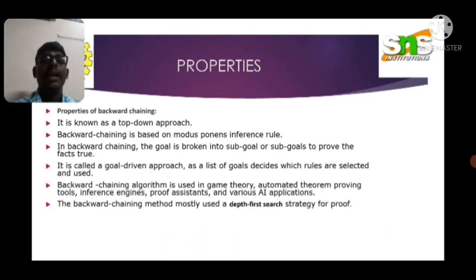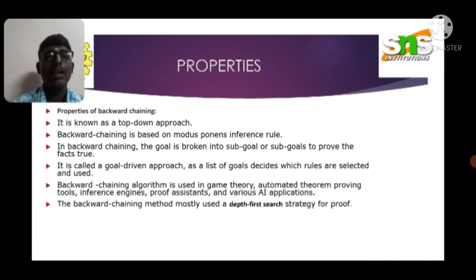Now backward chaining properties. It is also known as a top down approach. The differences are the same as in the previous slide. Backward chaining is based on the modus ponens inference rule. In backward chaining, the goal is broken into sub-goals to prove the facts true.